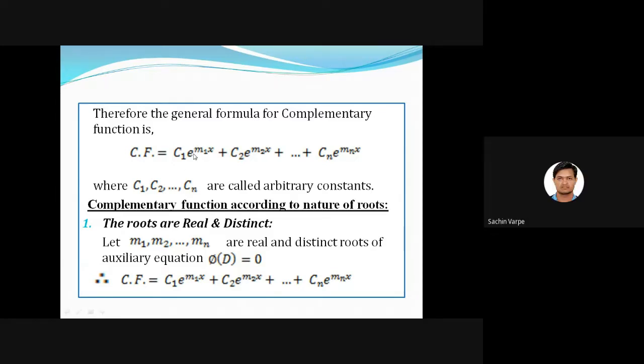So with respect to every root, we'll be having such solutions, and there is a standard result in pure mathematics that the linear combination of all solutions is again a solution. Linear combination means we are adding those solutions, c1 e raised to m1x plus c2 e raised to m2x, and that combined is again a solution, called the complementary function. Is it clear to all with the formula of complementary function? So this is the formula of the complementary function, where these ci's, c1, c2, cn, are all arbitrary constants.